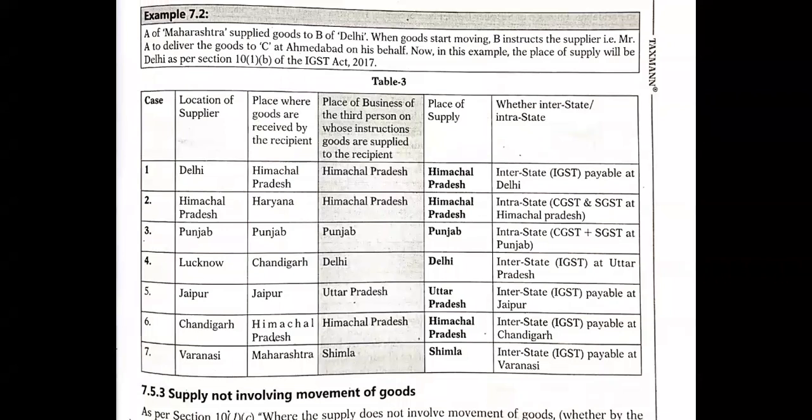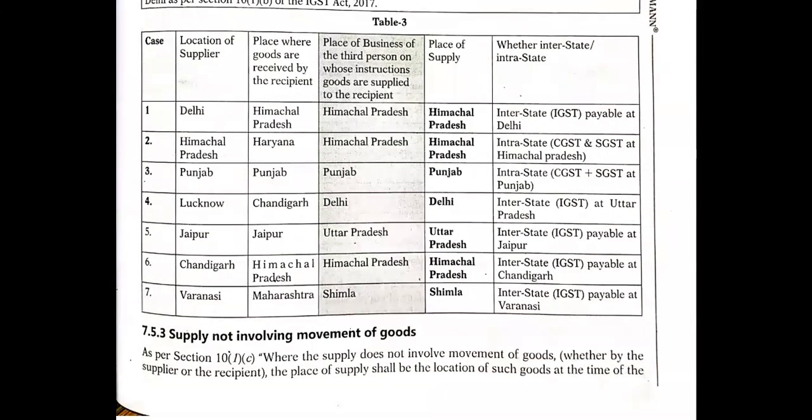Next is Varanasi. The location of the supplier is Varanasi. The place where goods are received by the recipient is Maharashtra. The place of business of the third person is Shimla, and the place of supply is Shimla. Varanasi is in a different state, Uttar Pradesh. The place where goods are received, Maharashtra, is nowhere concerned here. But the place of business of the third person is Shimla, and Varanasi and Shimla are in different states. So it is interstate, and IGST is payable at Varanasi.